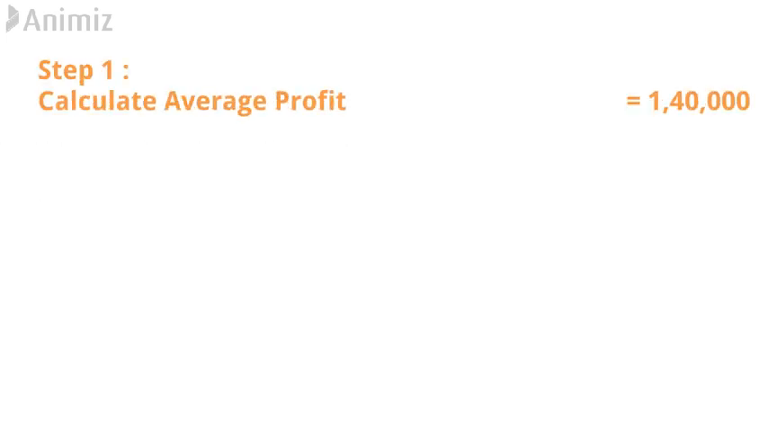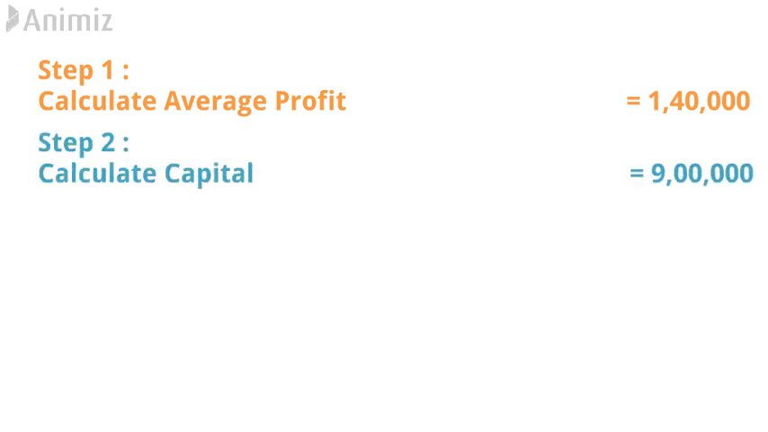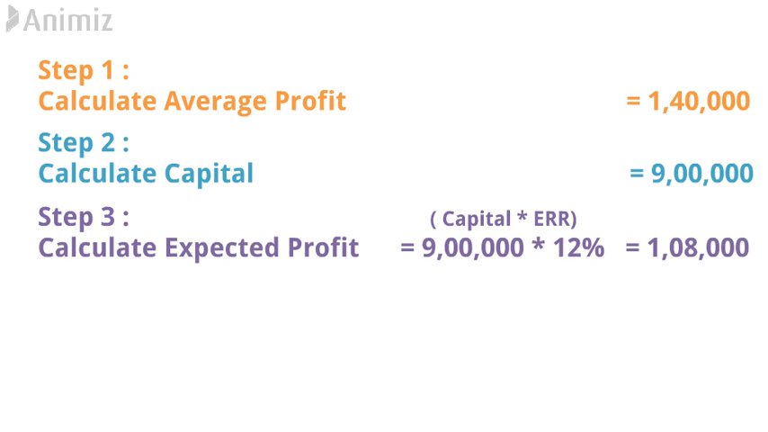Let's see which steps you need to follow. First of all, calculate average profit, that is the total of all the years' profit divided by 5. So you will get 1 lakh 40,000. In the second step, you need to calculate capital, but capital is directly given in the sum, so it will be 9 lakh. Step number 3, calculate expected profit, the formula for which is capital into expected rate of return. So 9 lakh into 12%, so it will be 1,08,000.